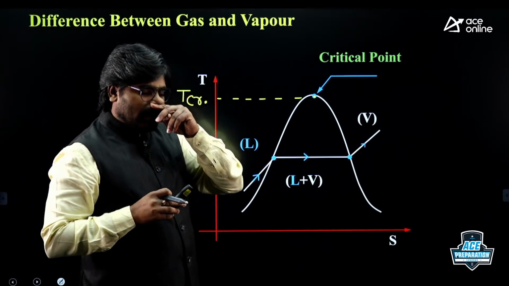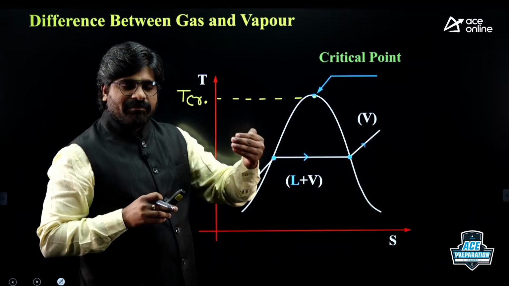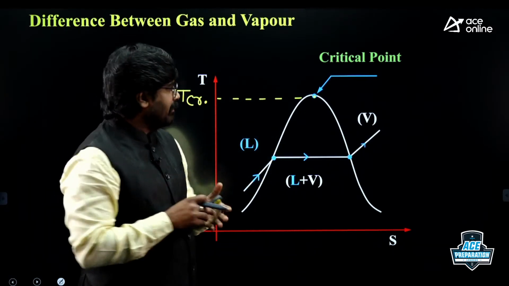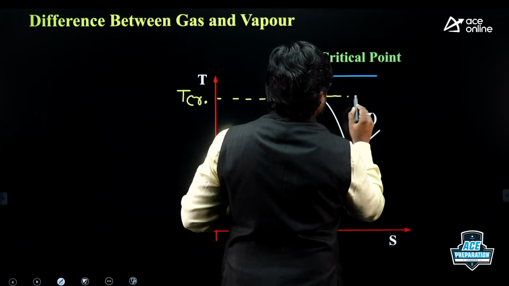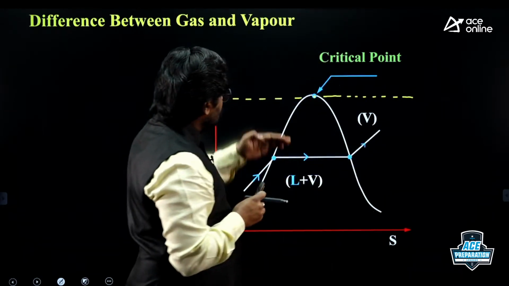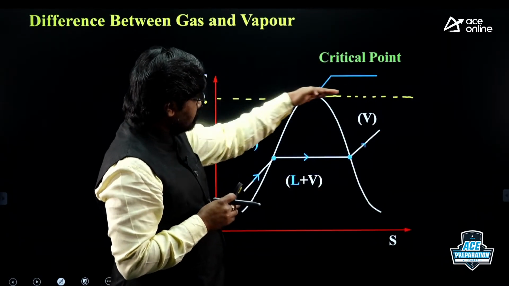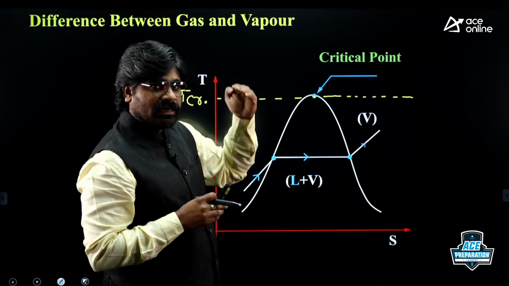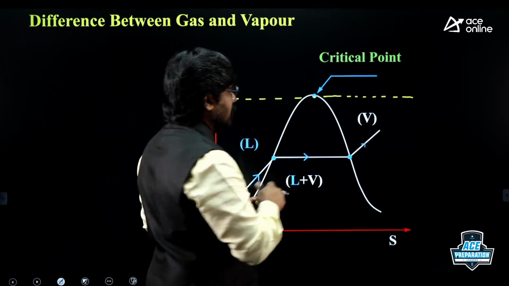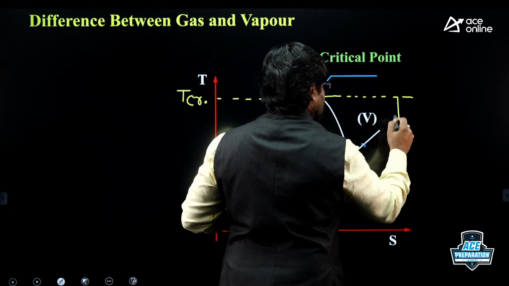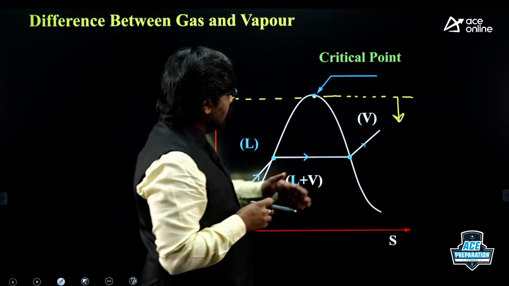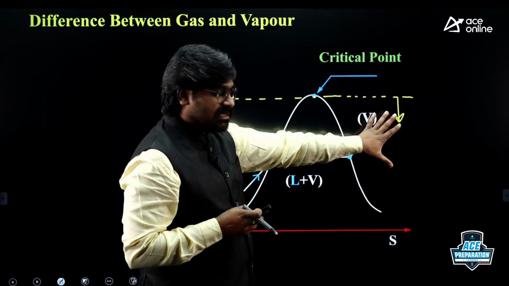According to the definition, if the temperature of the substance is less than the critical temperature, this is the region.